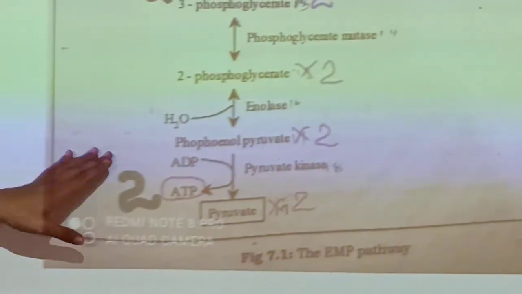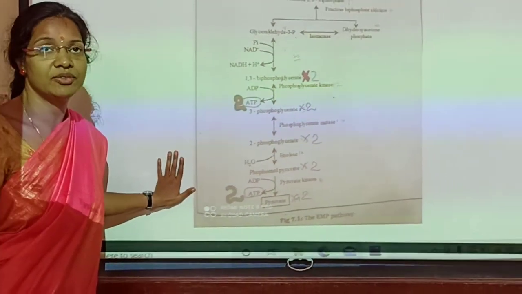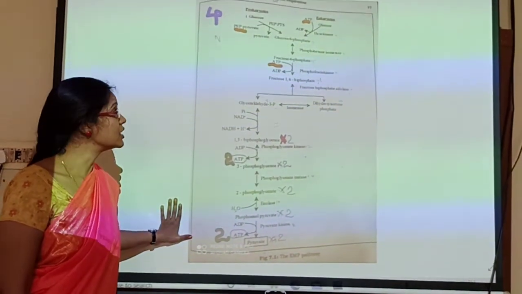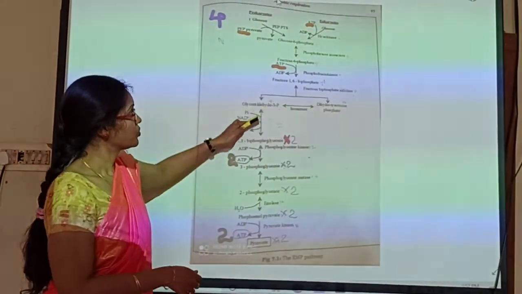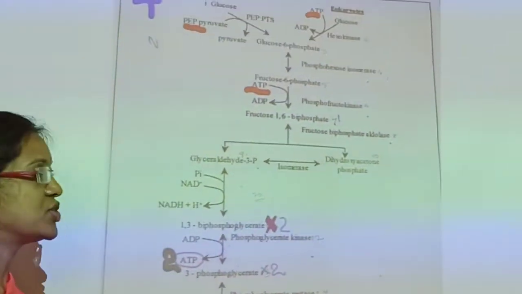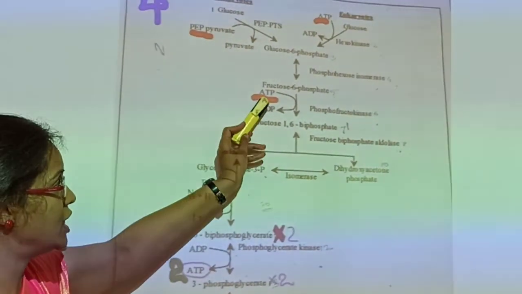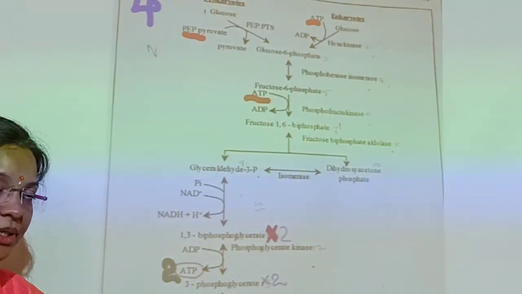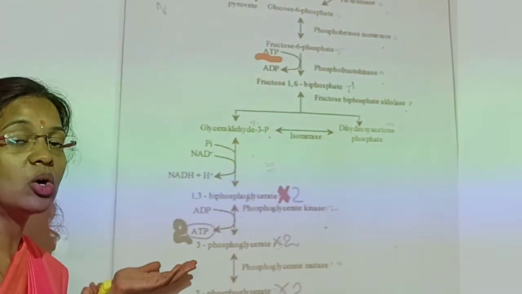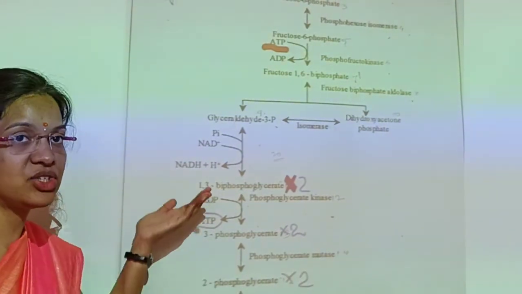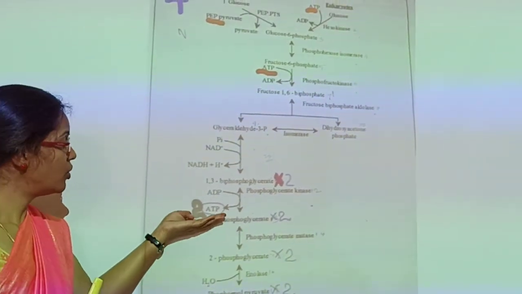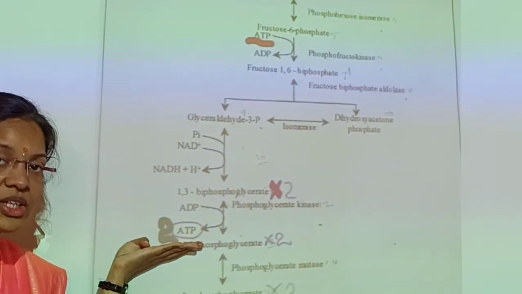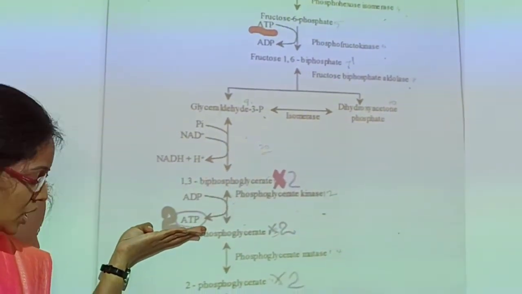When you look at this whole chart of the EMP pathway, the important point to understand is that you have one ATP utilized here, another ATP utilized here. Two ATPs are used up. Let us see how many ATP are synthesized in this process. You have two ATP generated here by substrate level phosphorylation.